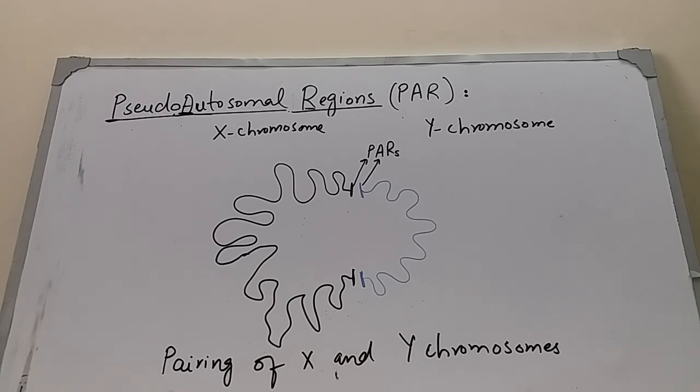Now I have shown you the pairing of X and Y chromosomes, and I have shown the Y chromosome in blue color. Before condensation, the chromosomes are in the form of chromatin fibers. So these are the X and Y chromosomes and their pairing is shown here, and they will cross over at the pseudoautosomal regions.